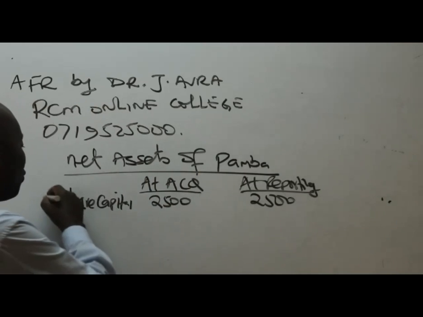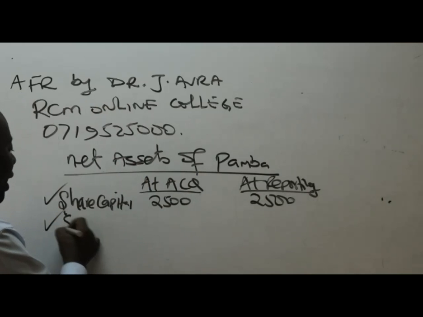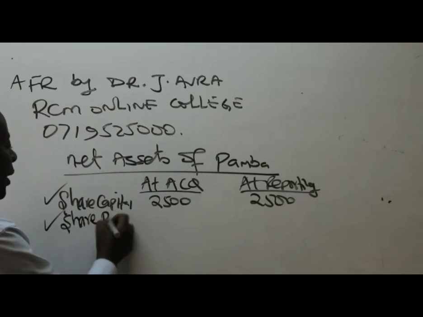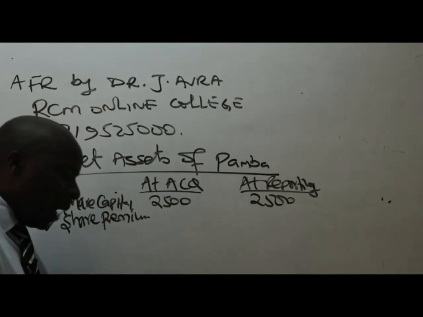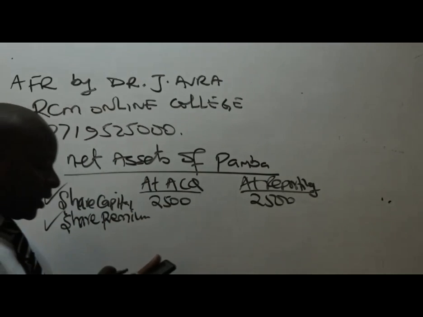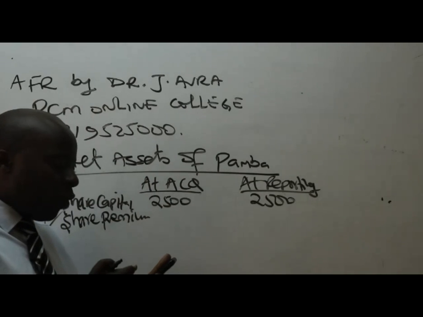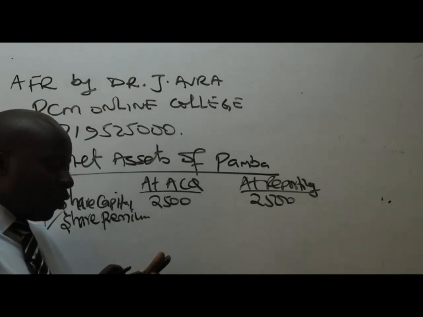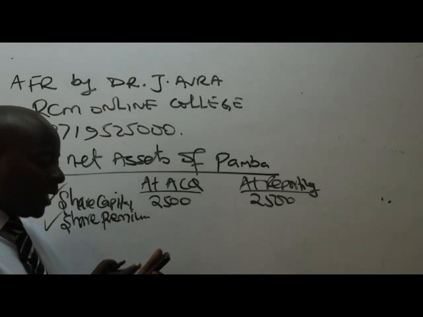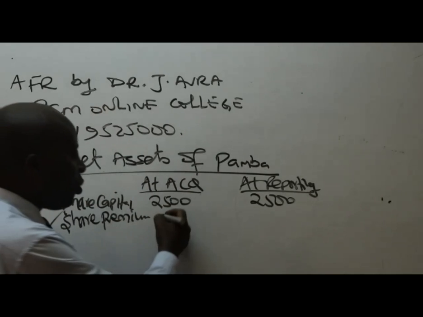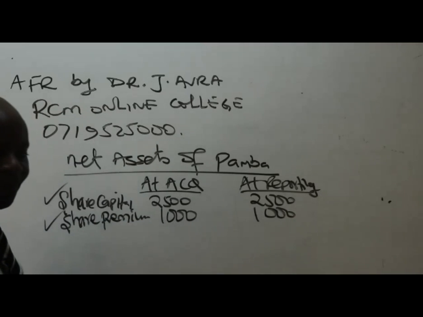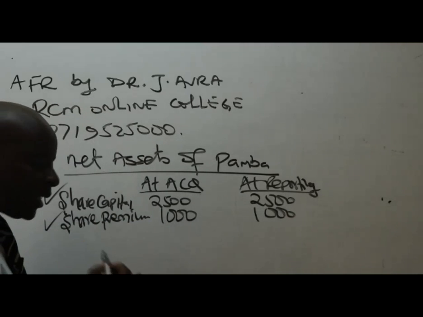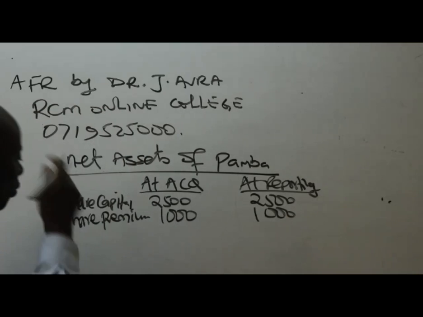So the next equity component is the share premium. The same thing, very easy. So share premium for Pamba. The share premium for Pamba, I can see, is 1,000. So I'll put 1,000 and 1,000, no changes in between. The other component under net assets here will be known as what here?